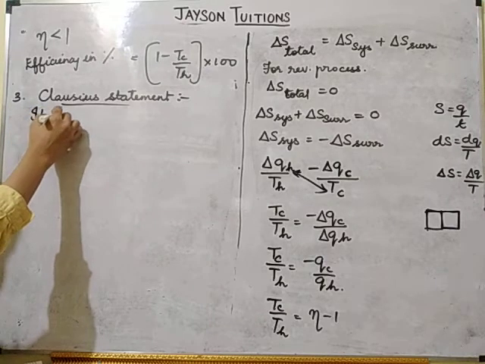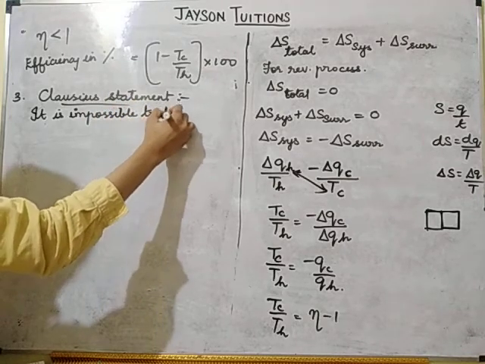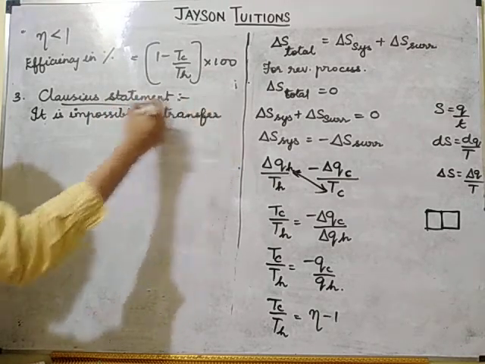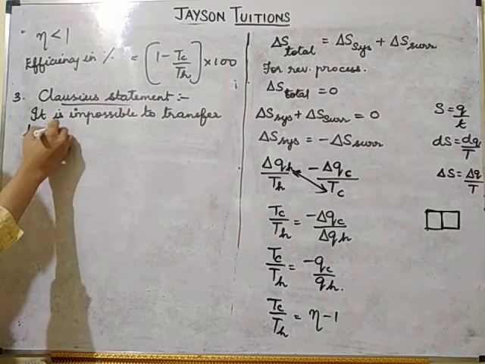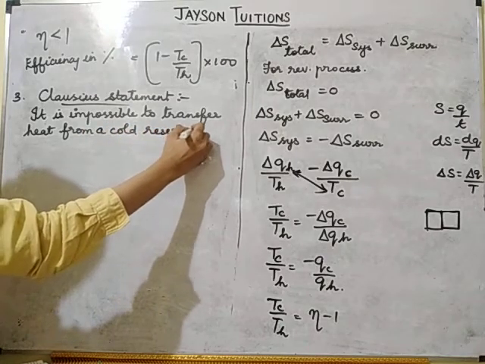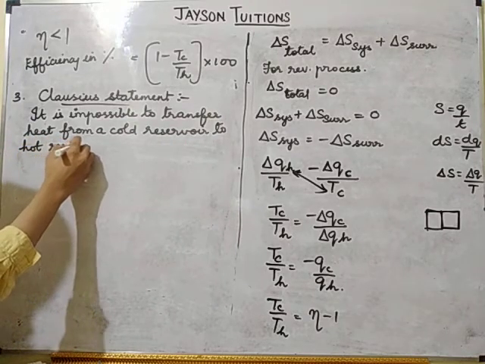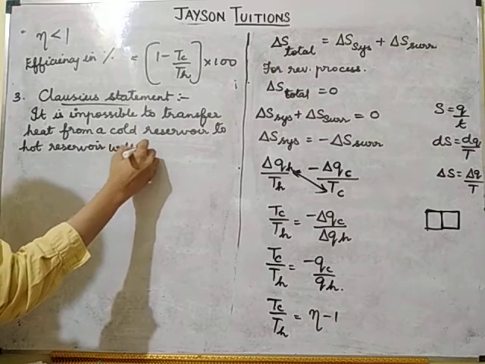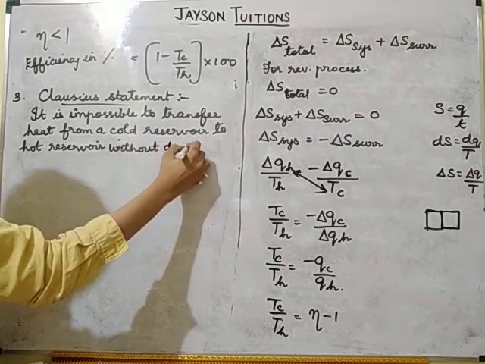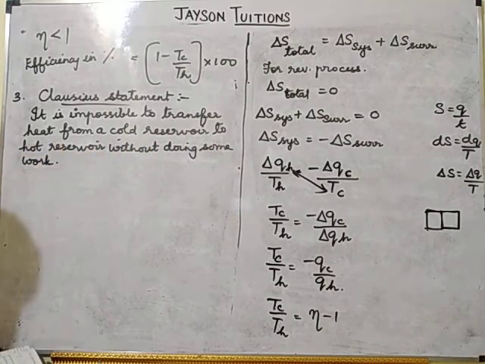It is impossible to transfer heat from a cold reservoir to hot reservoir without doing some work. Okay, so with this the Clausius statement is getting over. These are the three statements of the second law of thermodynamics.